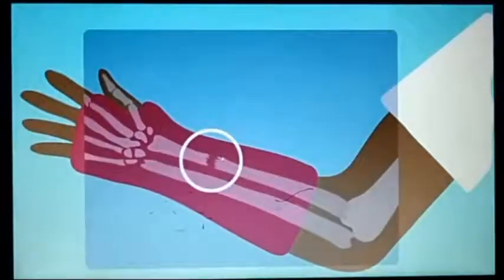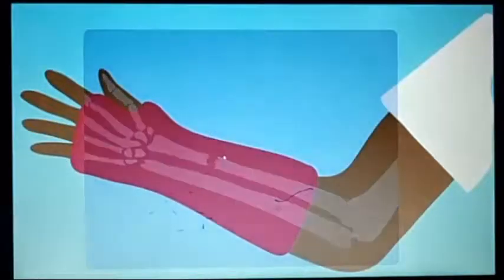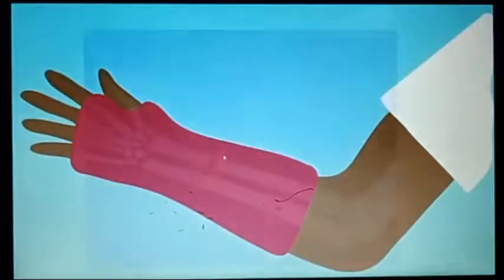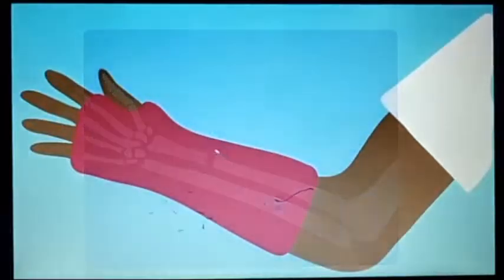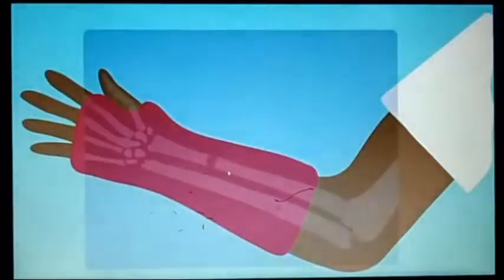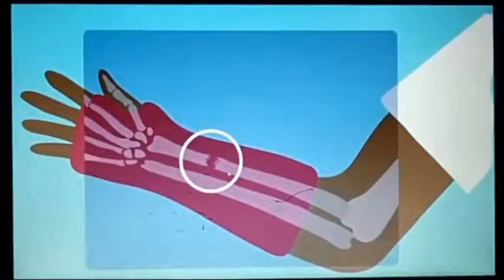There is a break in a bone. That means what? There is a fracture. So a break or a crack in a bone is called a fracture. A fracture can be minor or it can be major.